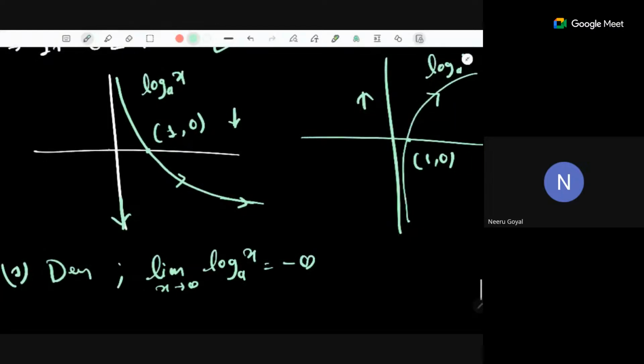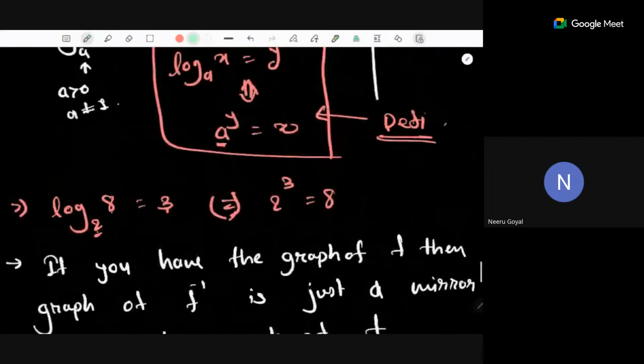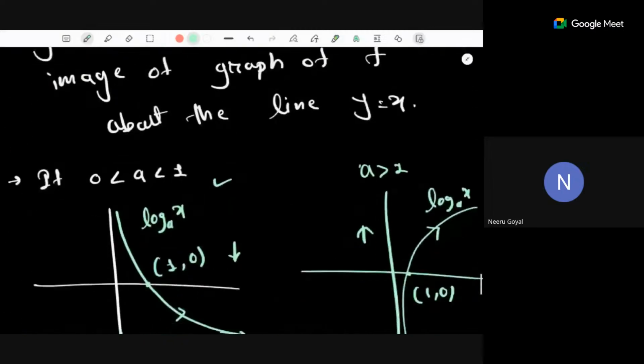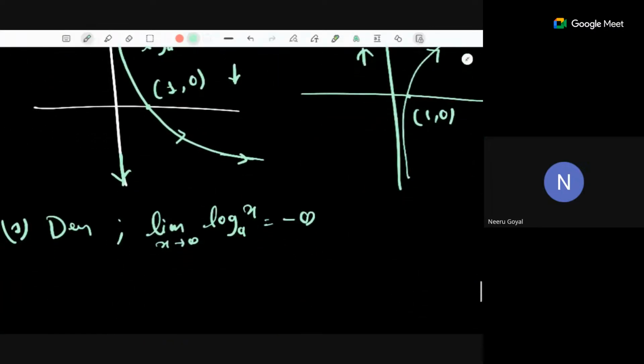Now here we know that we cannot take negative values as our input because we have restricted the domain of log to be strictly 0 to infinity. So this thing you have to remember, that the domain of log function is between 0 to infinity. Now we know that we can't take the negative value, so it's not a point to check the limit x going to minus infinity.